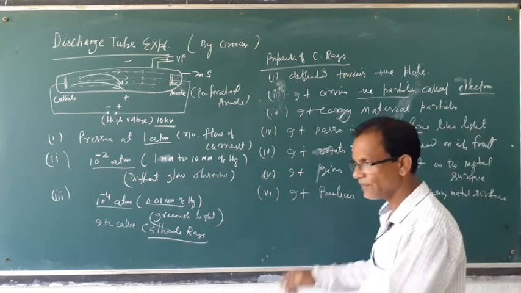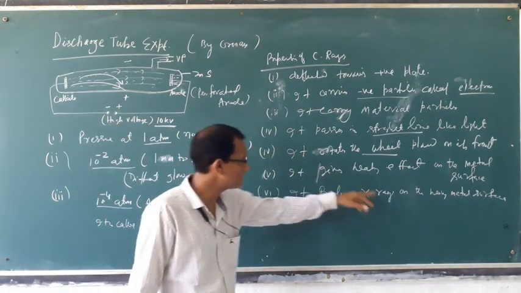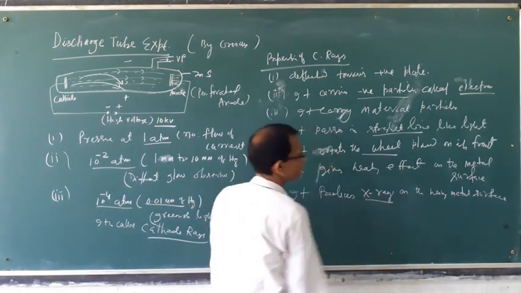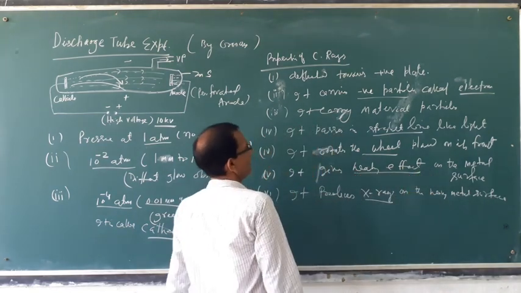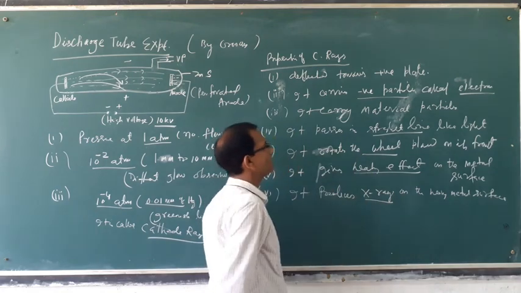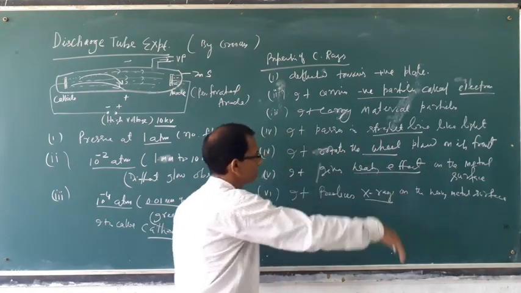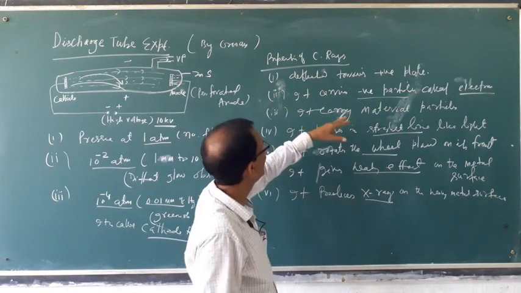If a heavy metal surface is taken, when this ray strikes it, it produces X-rays. So it consists of material particles, passes through a straight line, and carries negative particles called electrons.